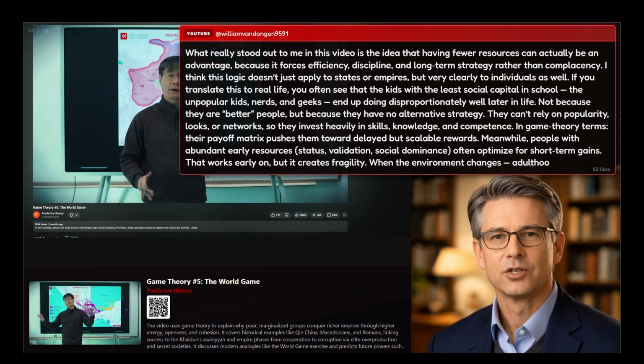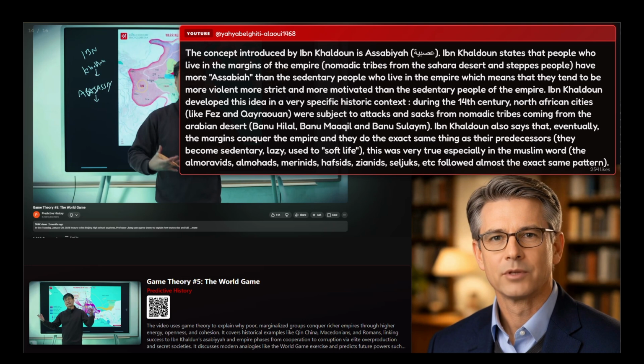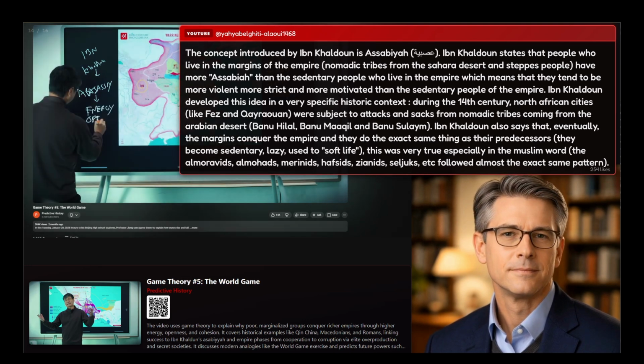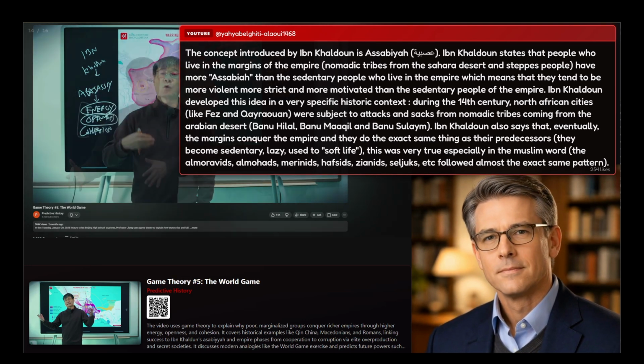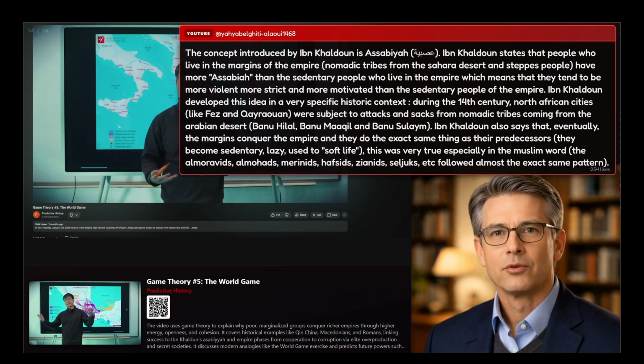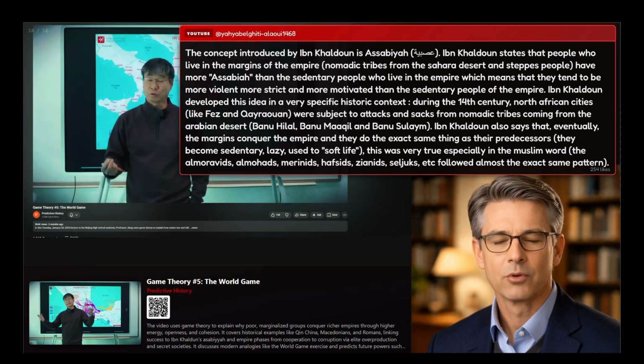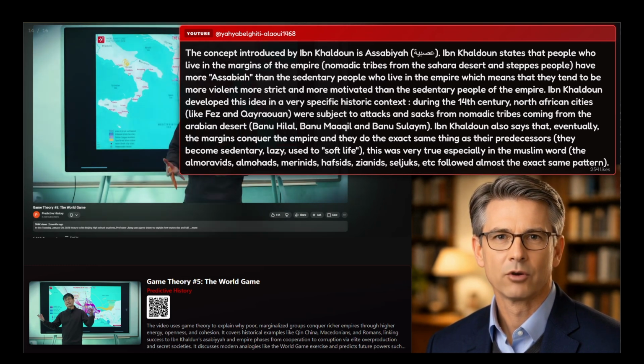mountainous position. His universal rule. Throughout history, the poorest, most marginalized groups conquer wealthy empires. The framework has three ingredients: energy, openness, and cohesion. Drawn from Ibn Khaldun's Asabiya, wealthy empires get lazy and fractured, marginal groups forged by necessity cultivate all three virtues.